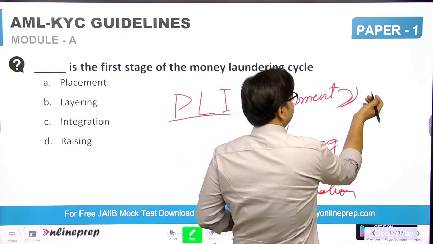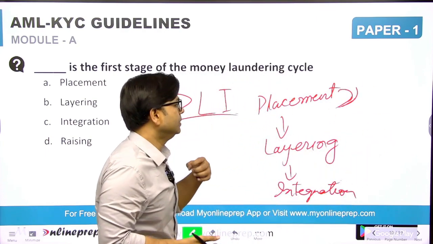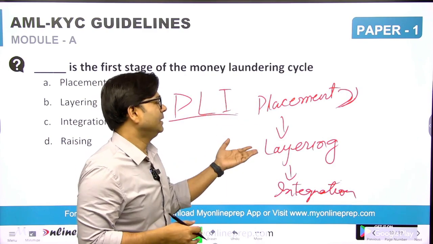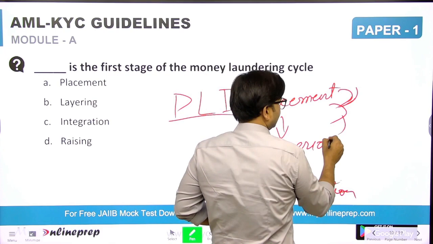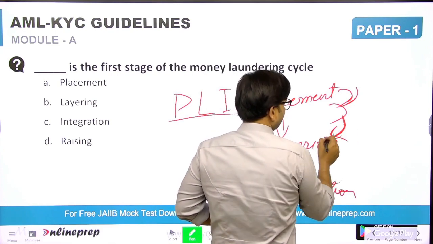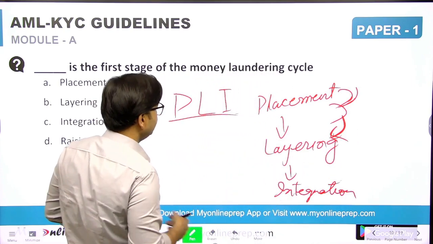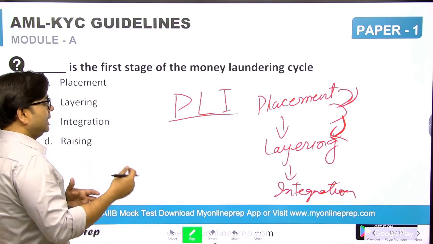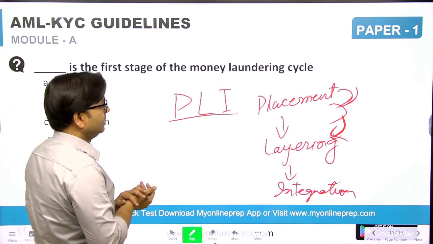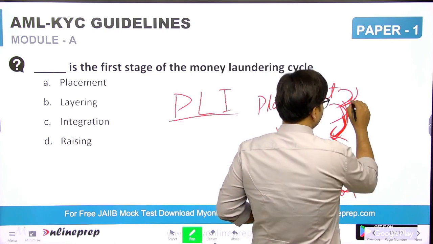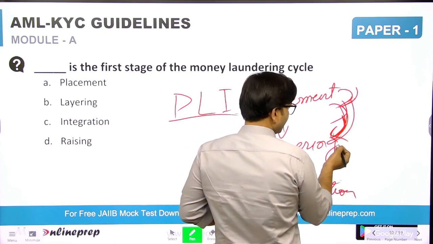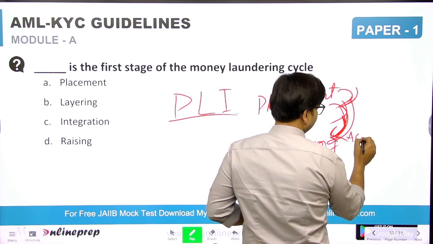In placement, money comes from a small account or a small savings account, from a legal or illegal source. Then it is layered: so many accounts are involved.